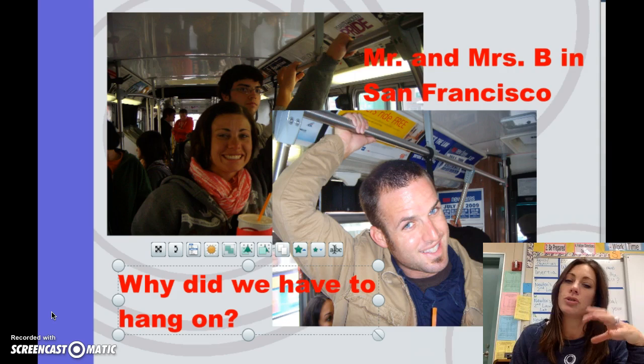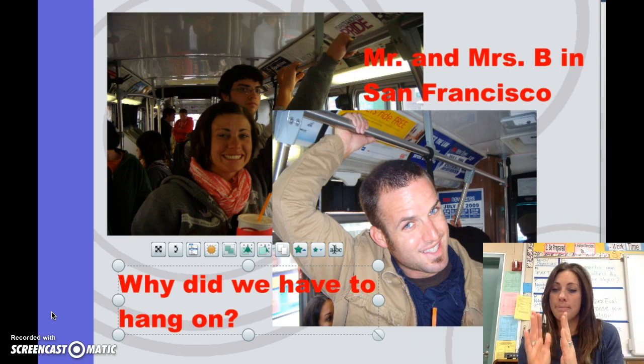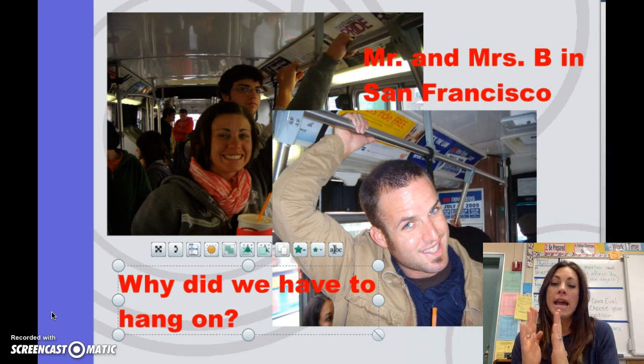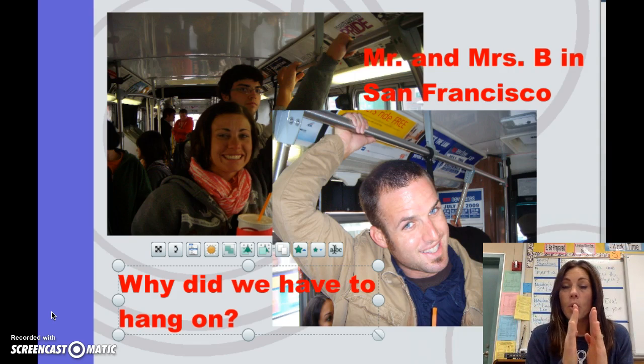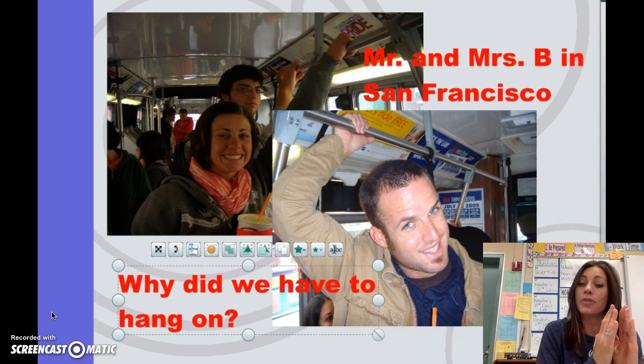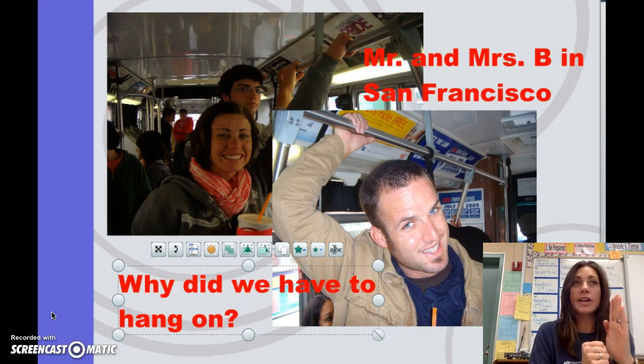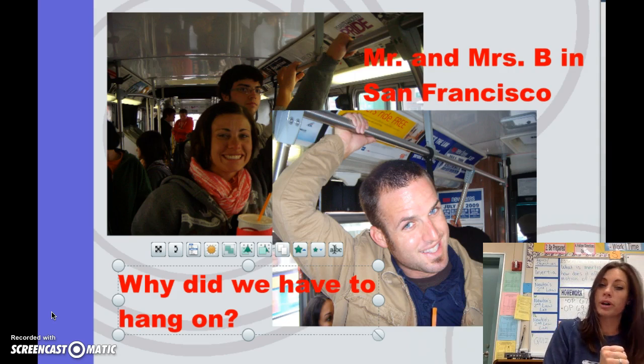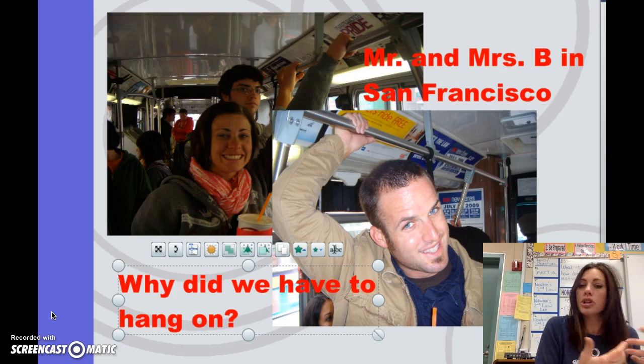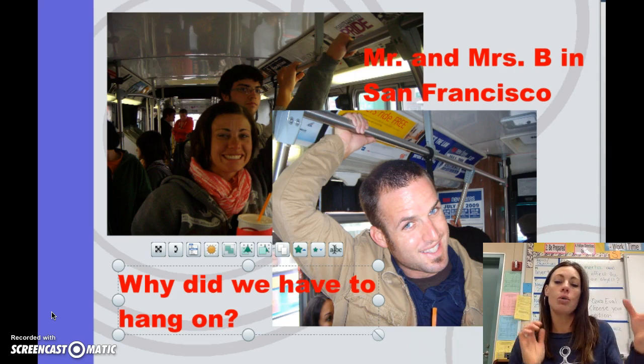We had to hang on to a pole because while we're moving on a bus, and you've probably experienced this before, if the bus is moving, we are moving with the bus. Well, if the bus were to stop suddenly, because we have inertia, we would want to fall forward because we were in motion and we wanted to stay in motion, so we had to hang on.